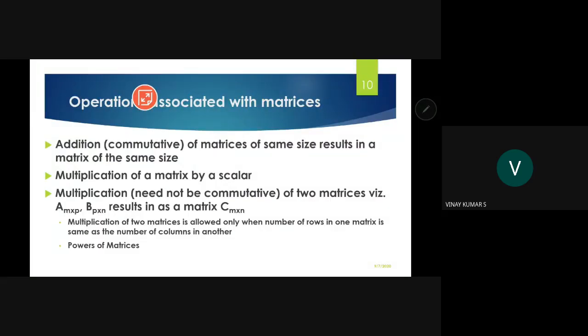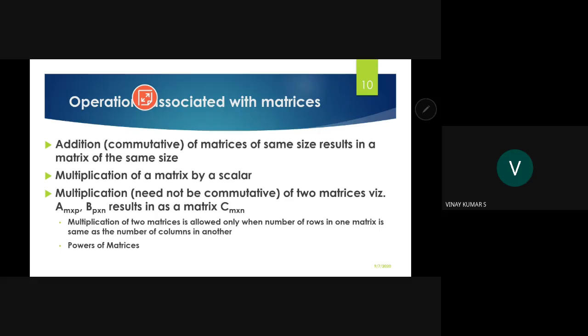Now see operations associated with matrices: addition, multiplication, and power of matrices. There are some questions based on powers of matrices.